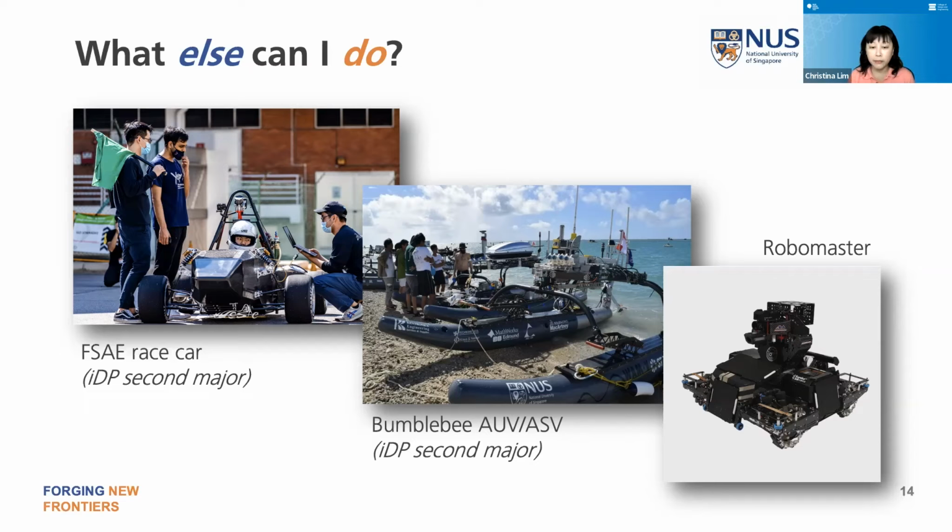But if you don't want to do a second major, and you're just interested to meet other students who like to tinker with their hands and do something fun, we have something like RoboMaster, which is a collection of robots that fight each other. There are also different teams that come up with flying vehicles.